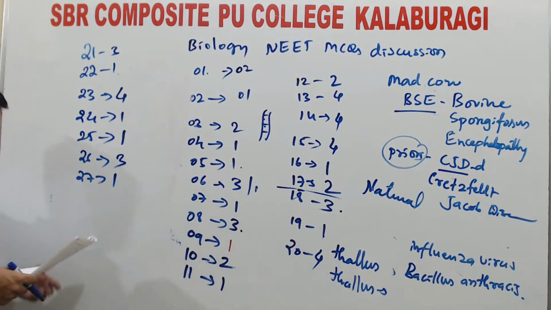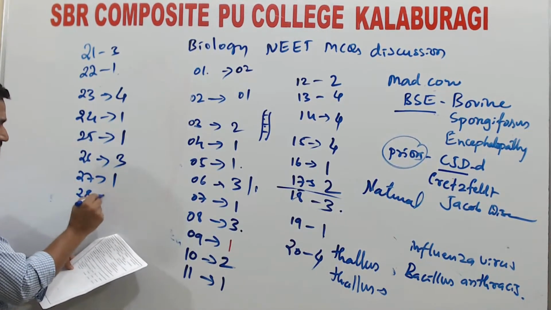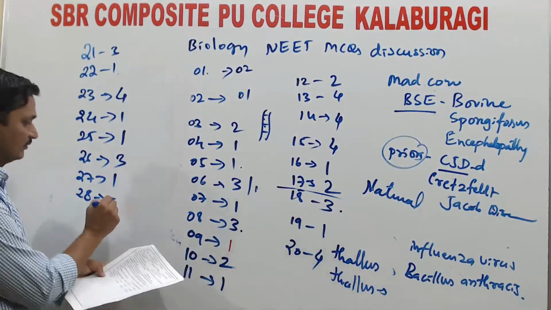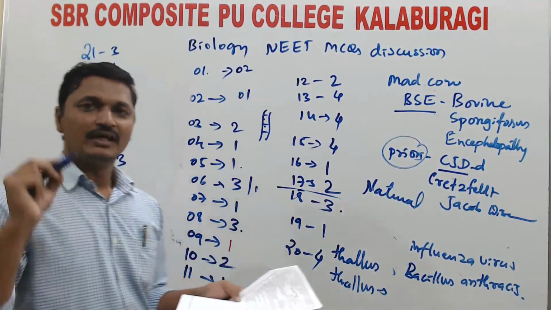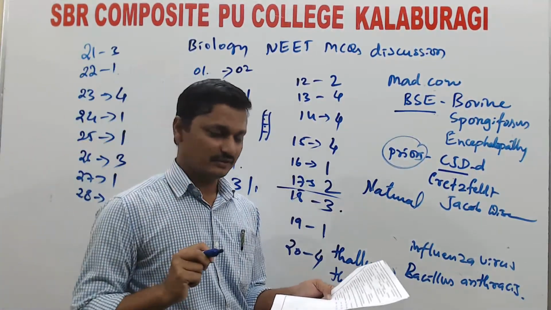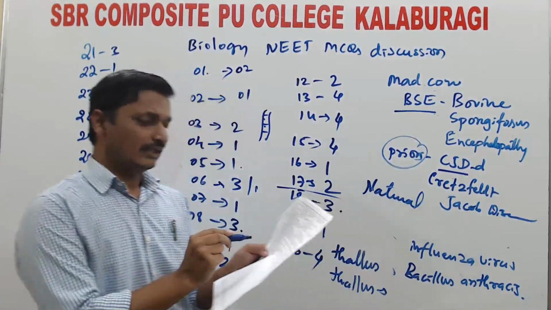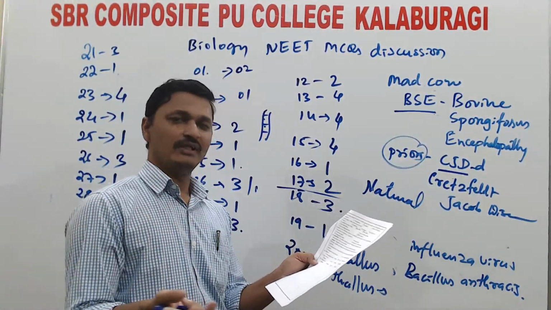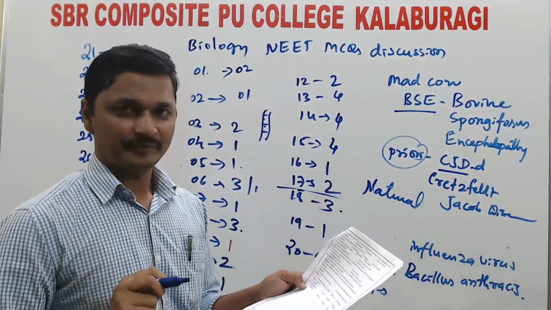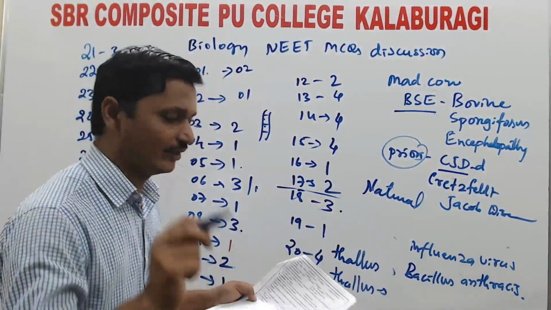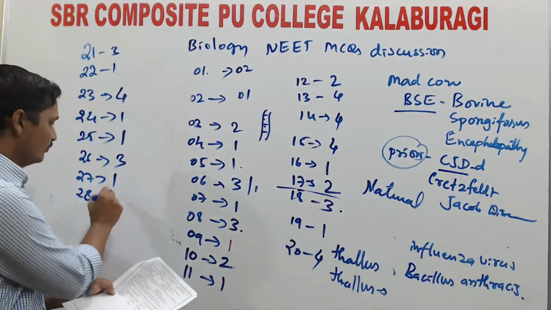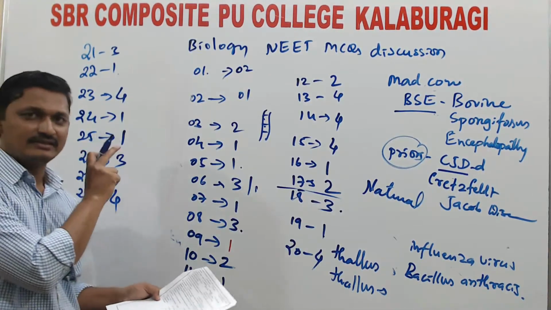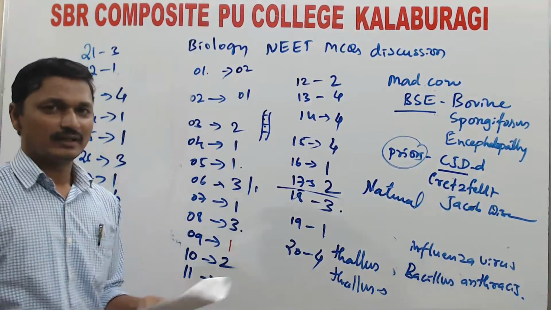Question number 27, first option. Question 28, the last question of this part. In algae, how do they reproduce sexually? In algae we meet all types of sexual reproduction: isogamy, anisogamy, as well as oogamy. All 3 types of sexual reproduction occur in algae. It is the fourth option, all of these. So note these cases and prepare for your upcoming written test exam.